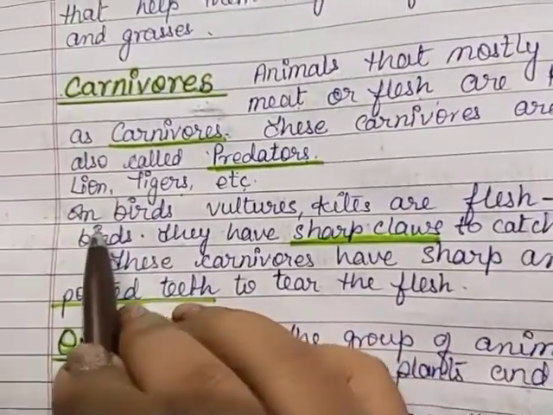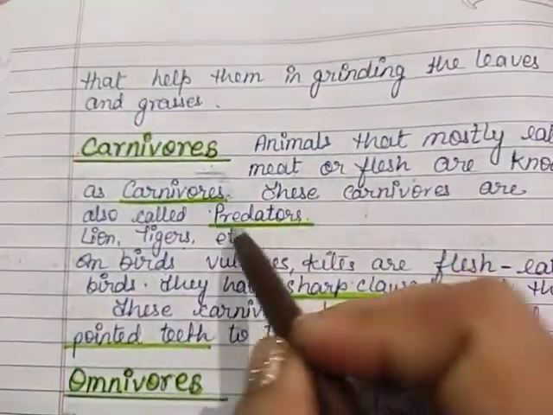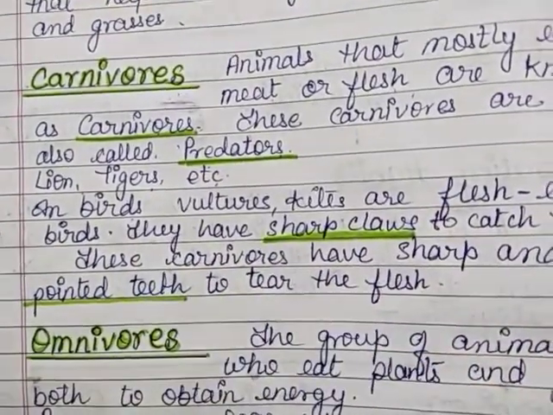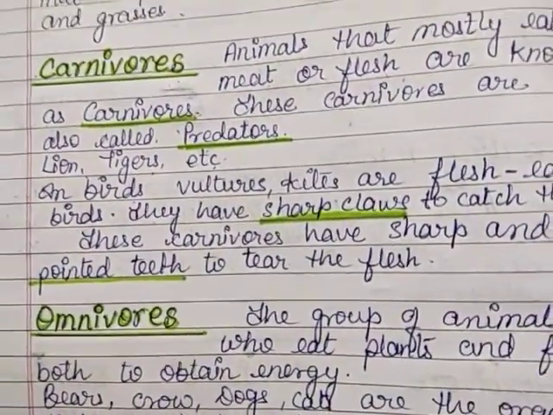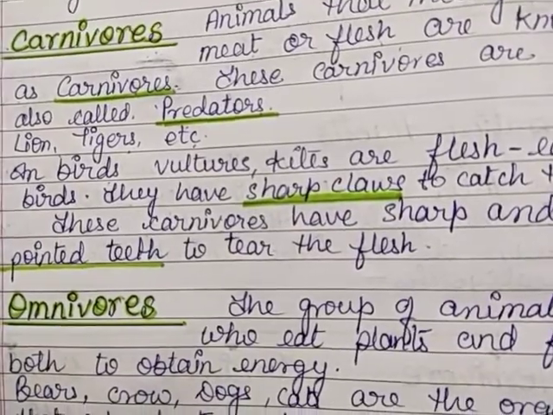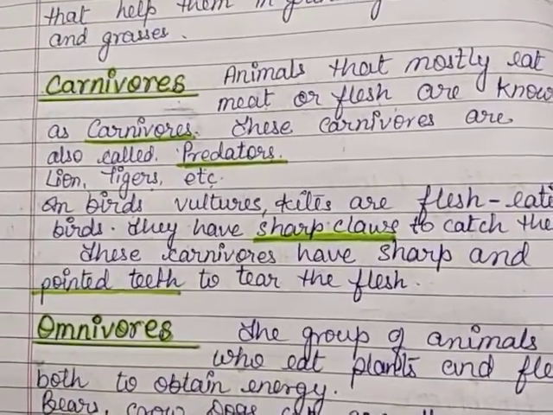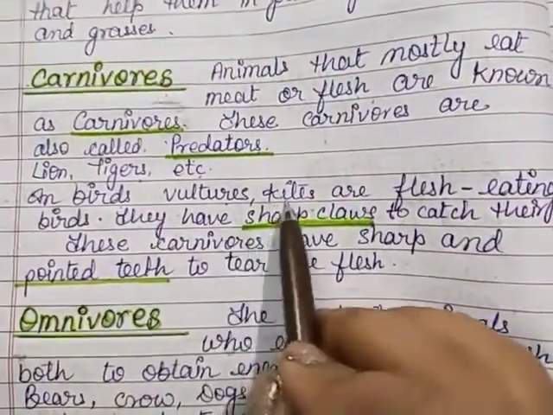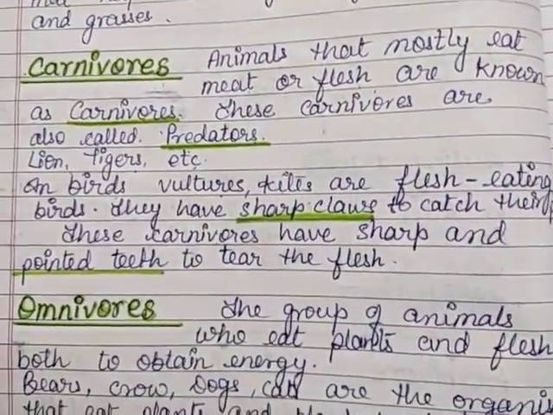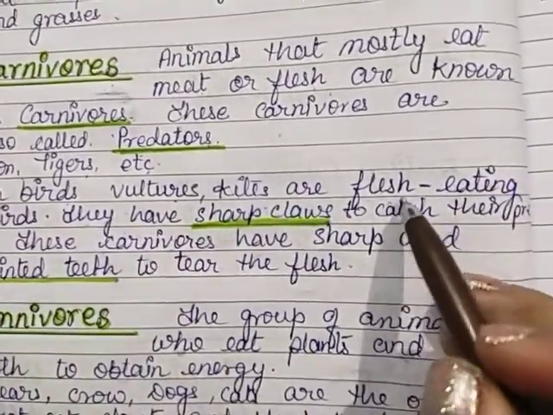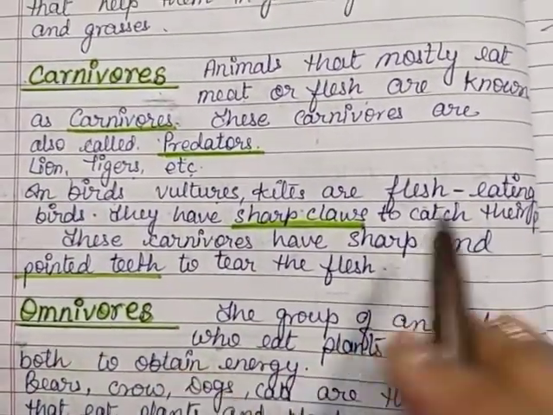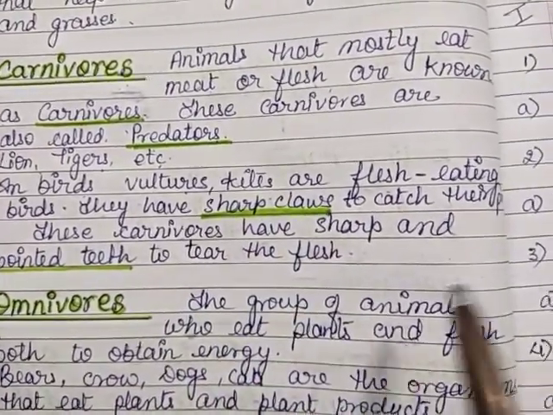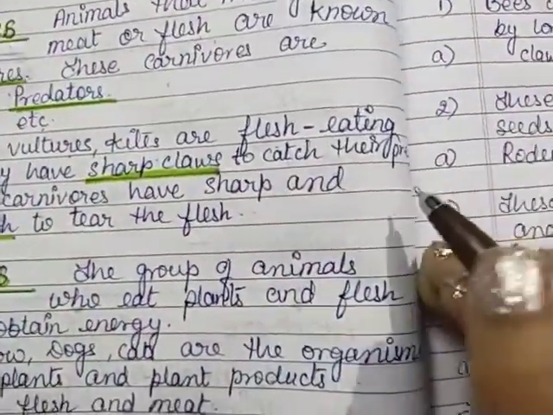Now among birds, there are also some carnivores in their eating habits. These birds are vultures and kites. These are some names of carnivore birds which eat flesh and meat. They are flesh eaters. They have sharp claws to catch their prey.